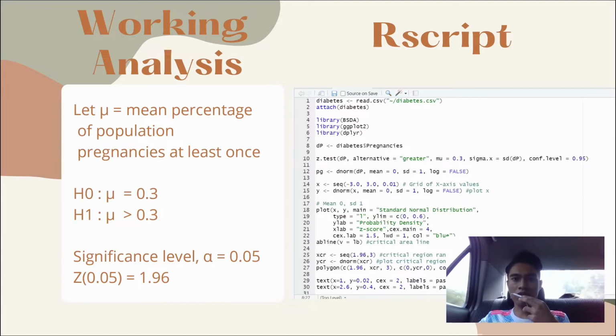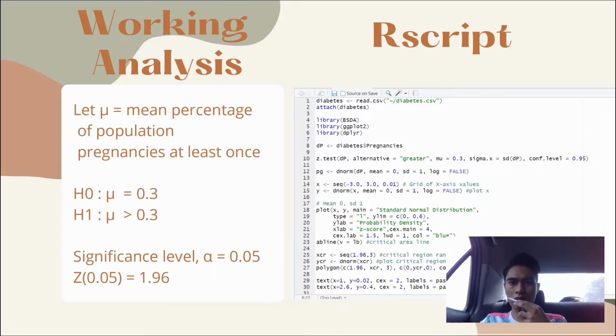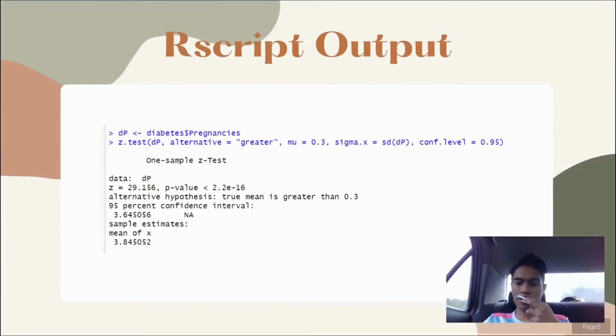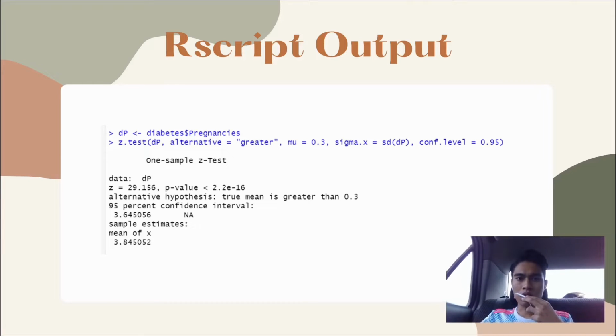I have created the R script in the R language, using the diabetes database. Then I use three libraries: Psda, ggplot2, and dplyr. For the R script output, we got the z value using 0.3, alternative greater than 0.3, sigma, and the confidence level of 0.95.